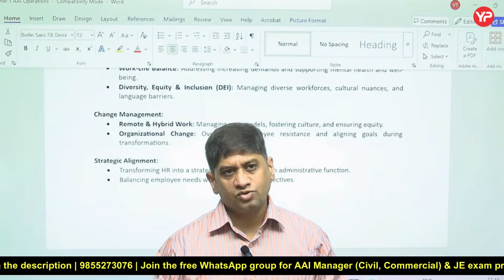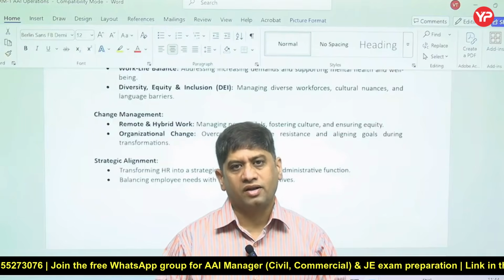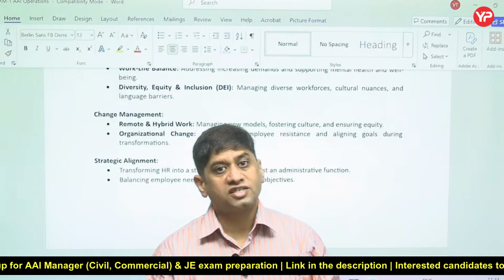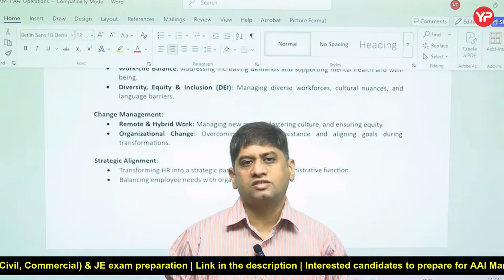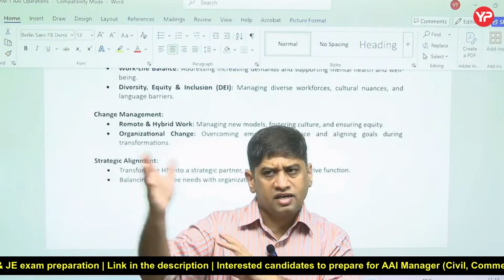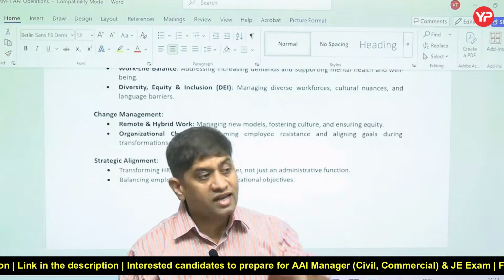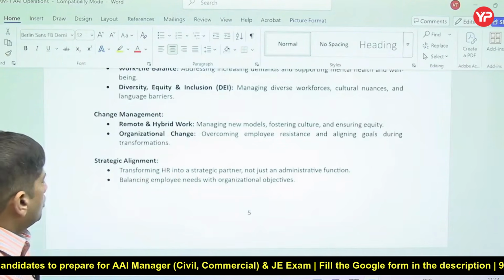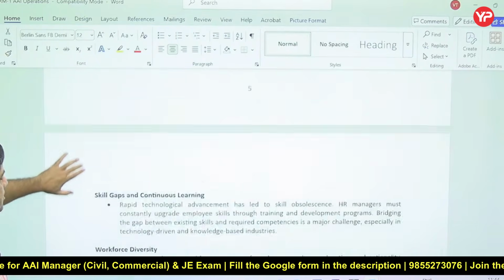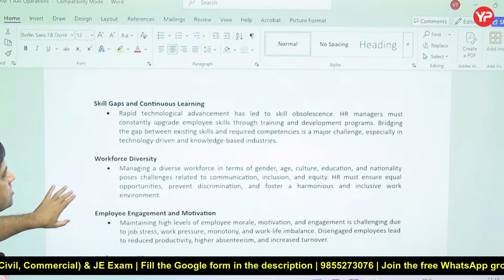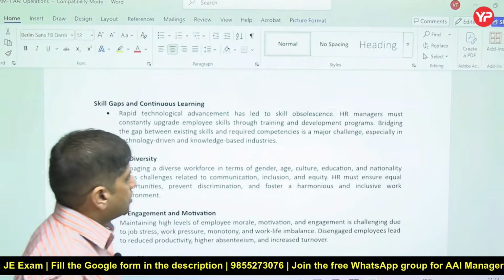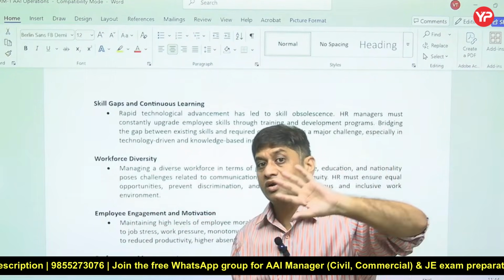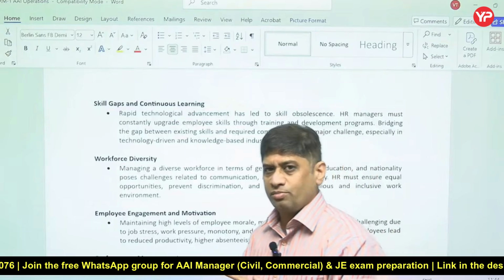Any organization grows because of the people working in that organization. So how can we make HR a strategic partner, so that they make the policies, they make the big decisions for the organization, and they think of taking the organization forward rather than doing only routine jobs. That is called strategic HR. So these are the strategic alignment of HR activities. Skill gap and continuous learning is another challenge. Nowadays, because of the competitive market, there is a Japanese concept called Kaizen. Kaizen is continuous improvement.